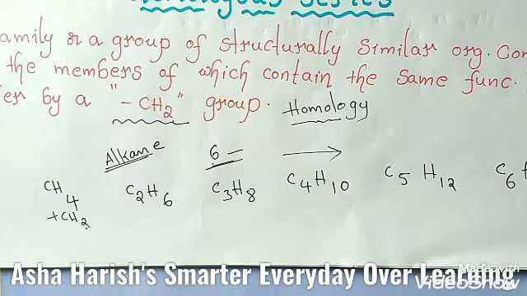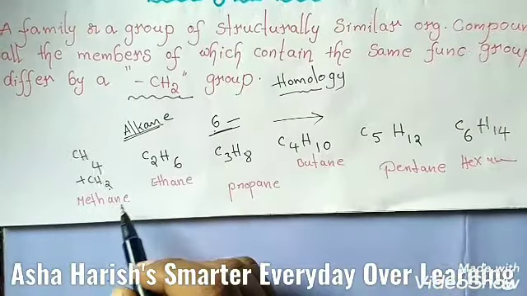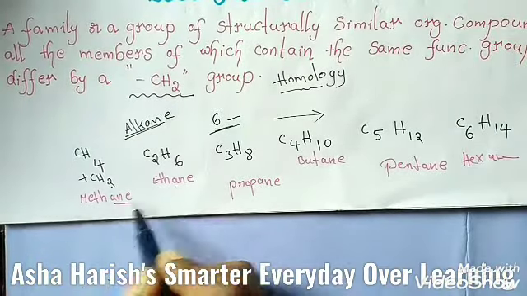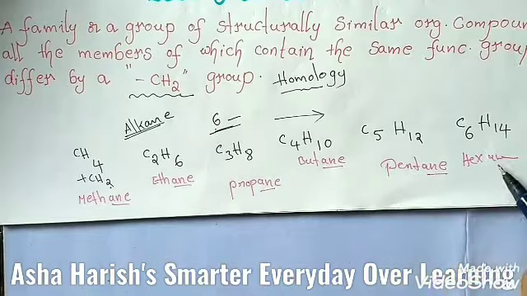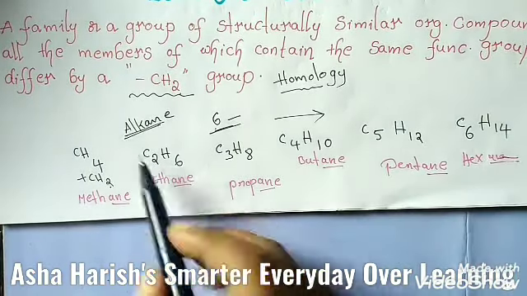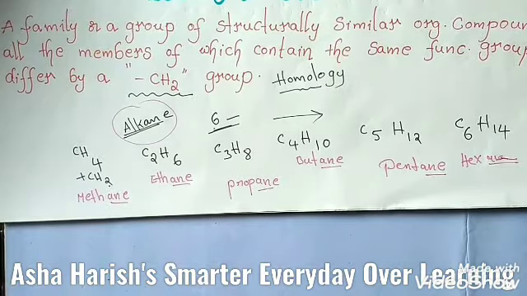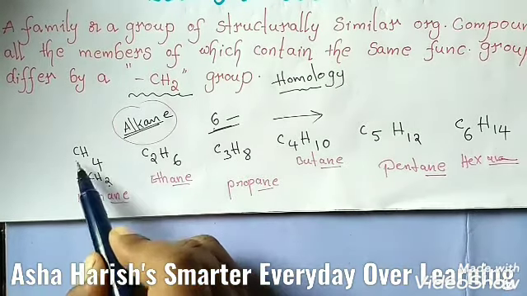Let's see the names of these compounds first. Right, this is methane, and if you see, all the compounds have the same suffix here, ane. That's why these all belong to the same alkane group. And students, this first one is CH4, the methane molecule. Here there is only one carbon atom.